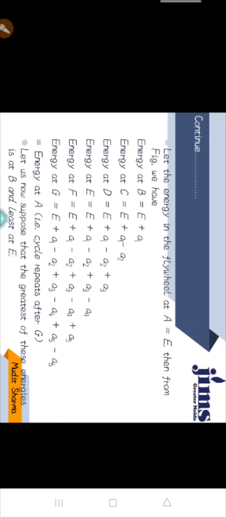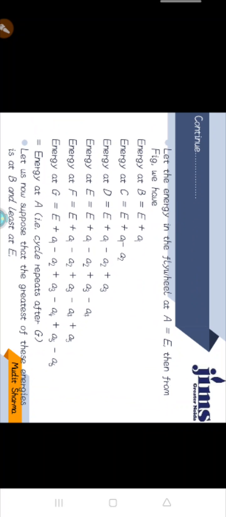You can see these values in this PPT. Energy at point A is equal to energy at point G because the cycle repeats after G.